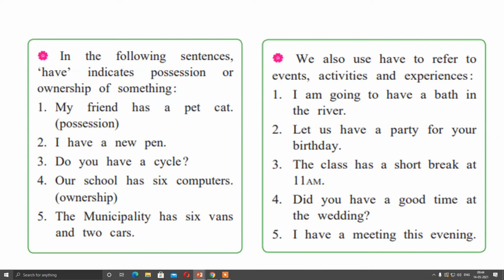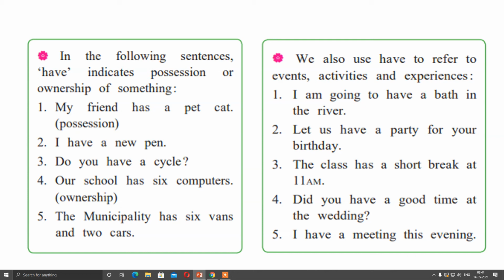Fifth example, the municipality has 6 vans and 2 cars. Again it shows the ownership, or you can say possession also.